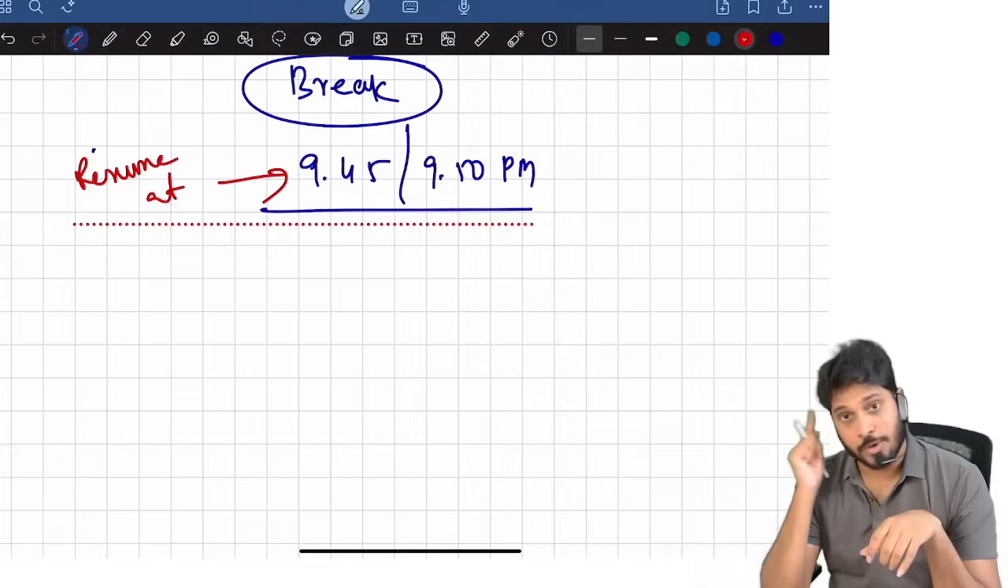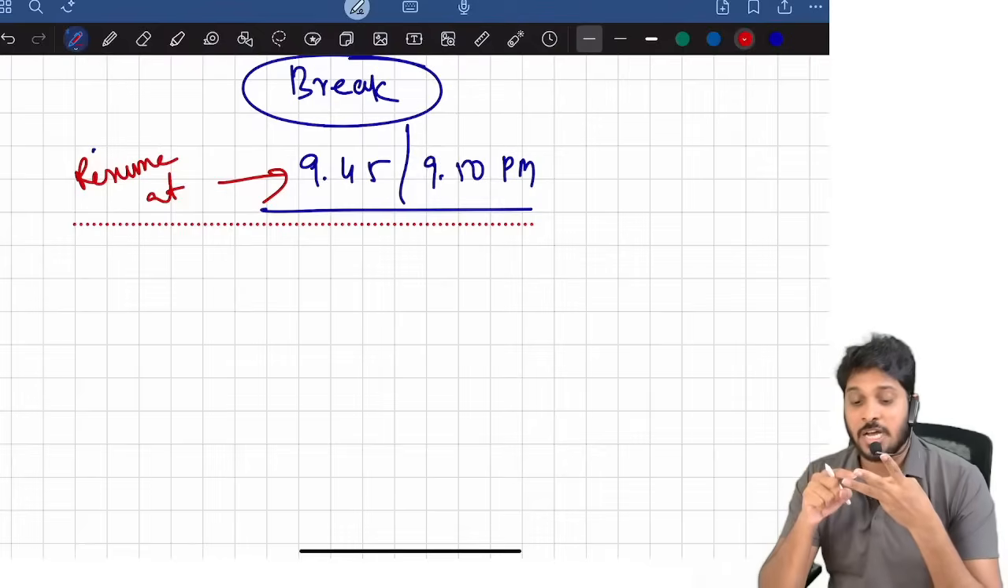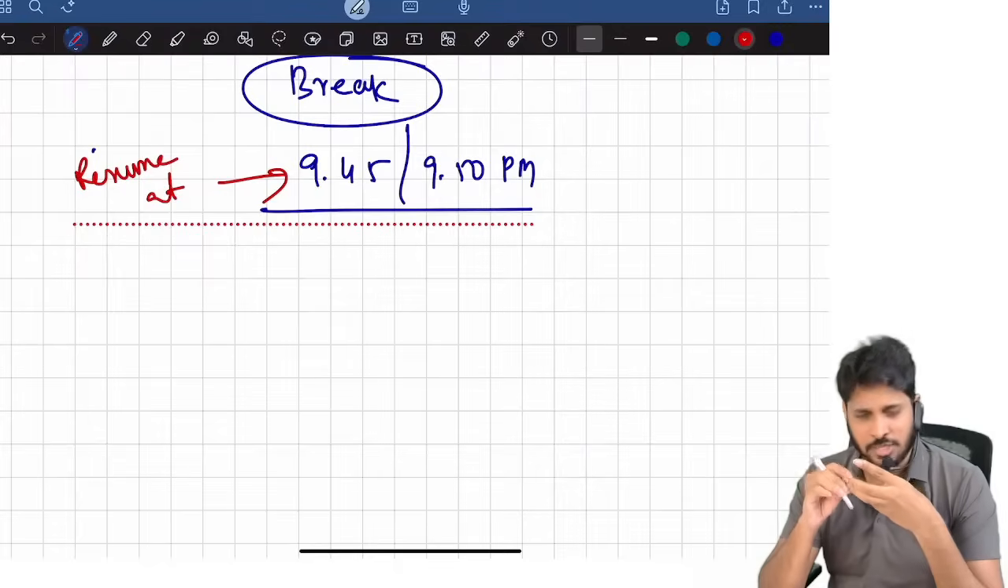So 10 to 12, or if possible 12:30 also, house property will finish, PGBP will finish. We'll try to finish clubbing, set-off and carry forward. Capital gains also I'll try to touch. I'll try my level best.